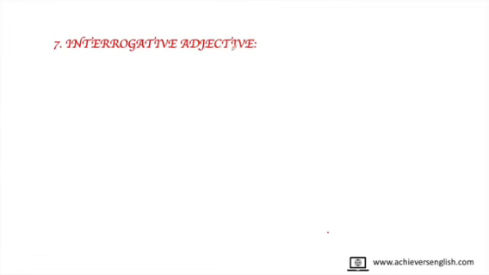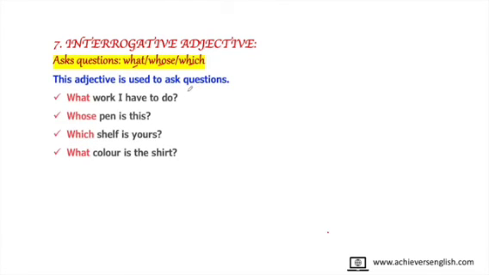So next comes interrogative adjective, and as the name suggests, it asks questions, and in this what, whose and which words are used. Let's see in the examples. Like interrogative adjectives are followed by noun. These are nouns, work is a noun, pen is a noun, shelf and color all are nouns. And we can see if the question words are put before noun, it becomes interrogative adjective.